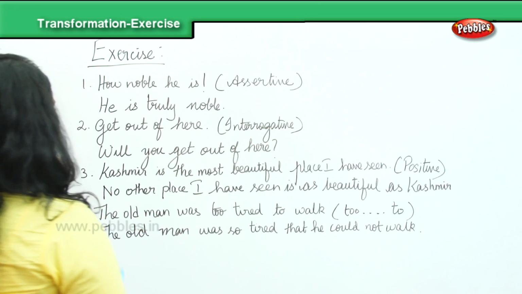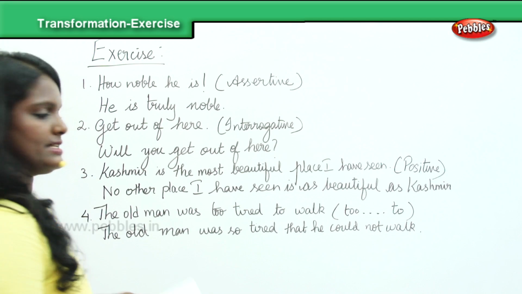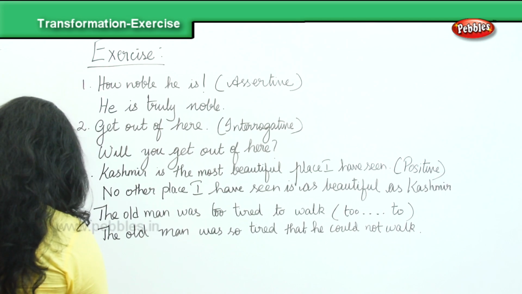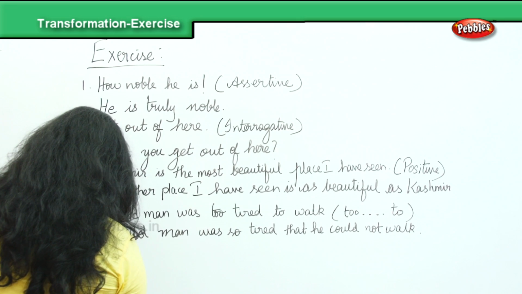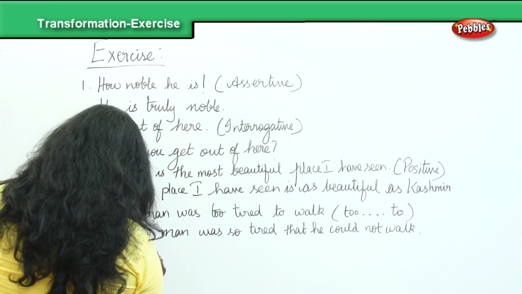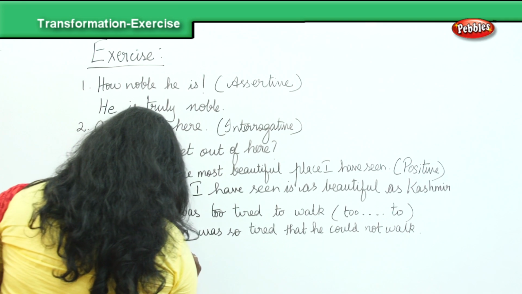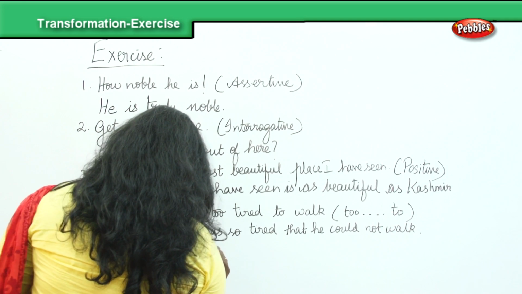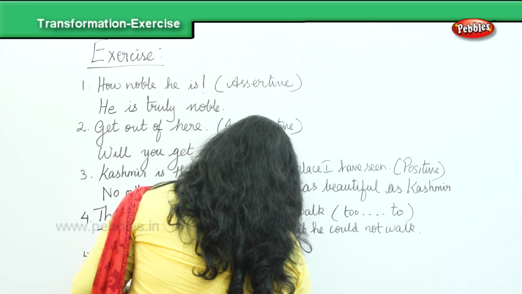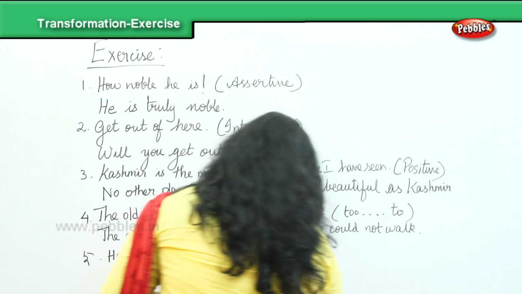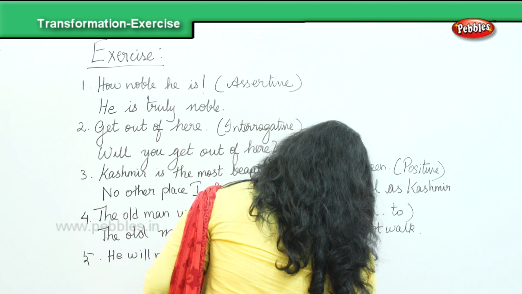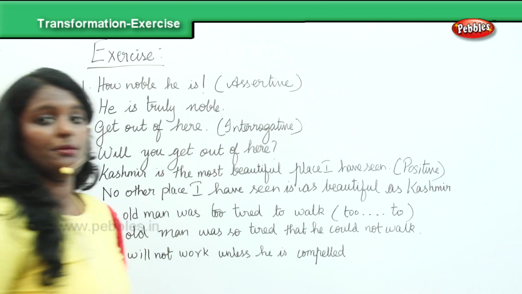One more example with respect to the types of sentences. He will not work unless he is compelled. So this is a complex sentence.